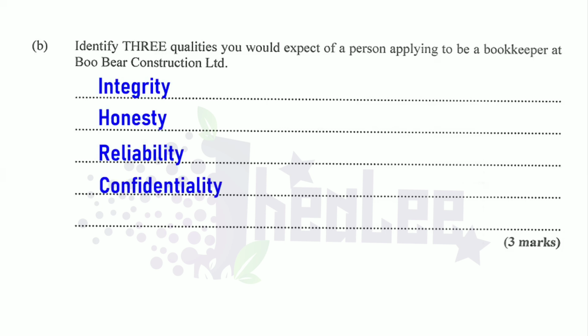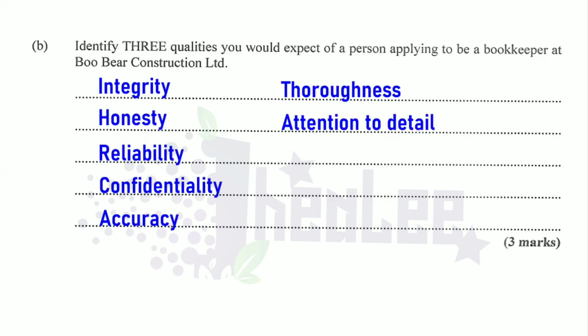We don't expect that this person will be taking the business details in terms of its finances and disclosing it to others. Accuracy. There must be accuracy because you want to ensure that all the records that they are entering are correct. Another is that they should possess the quality of thoroughness, and there must be attention to detail.